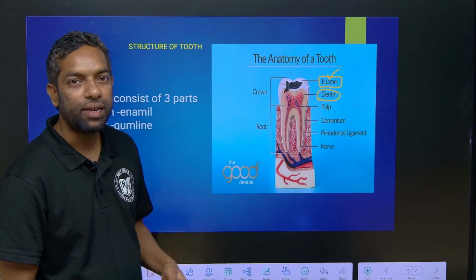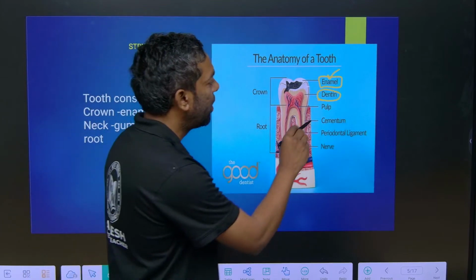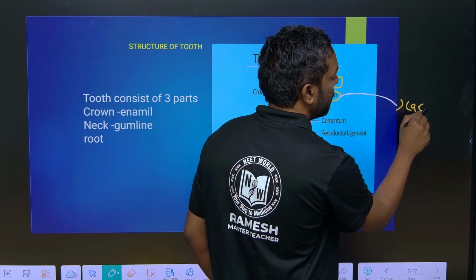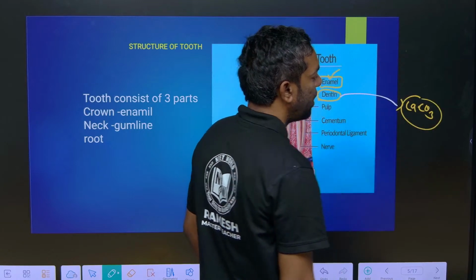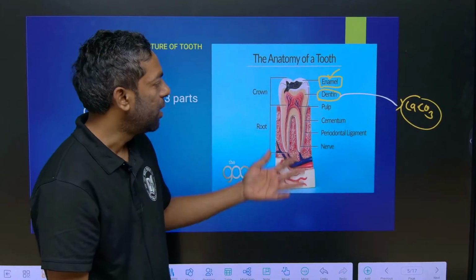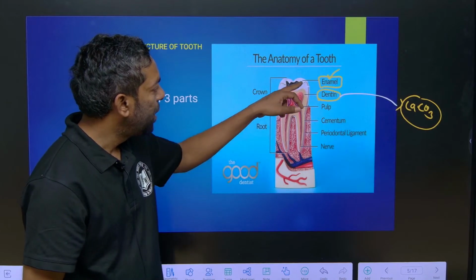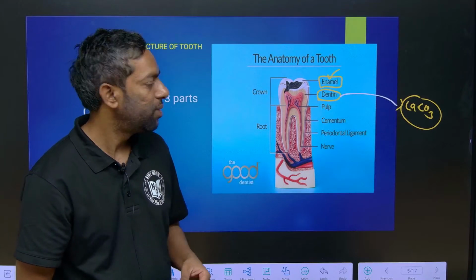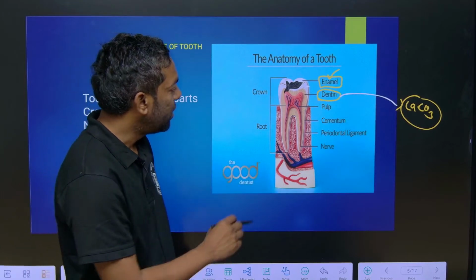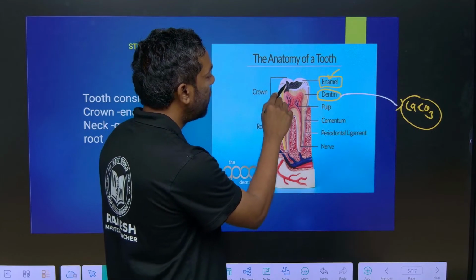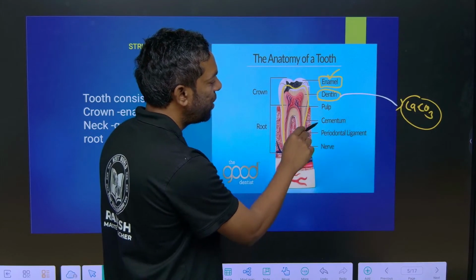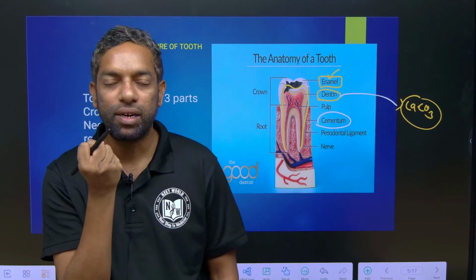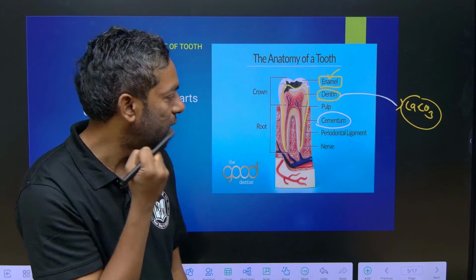Dentin is calcium carbonate, Ca, CO3, calcium carbonate. So, below the enamel there is dentin. It is also a hard part, equal to bone. After that, the tooth is located in the jaw with the cementum. Cementum is the structural part that supports the tooth location under the jaw.